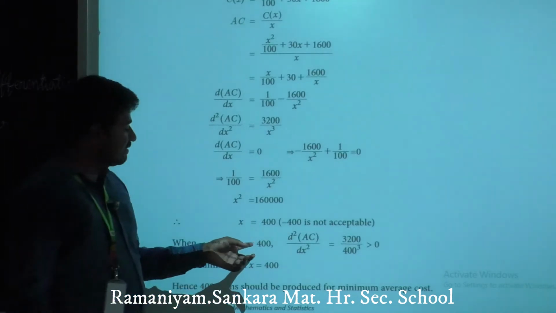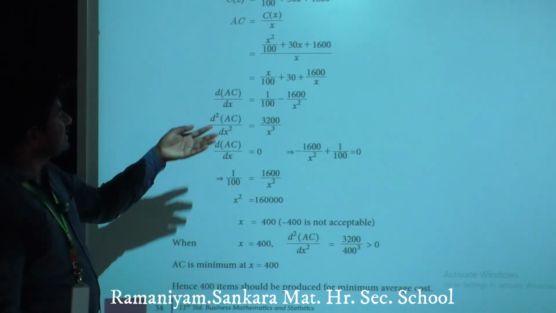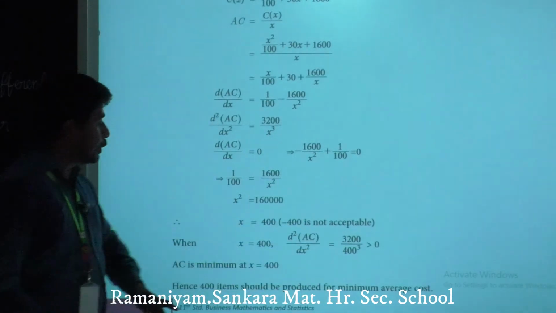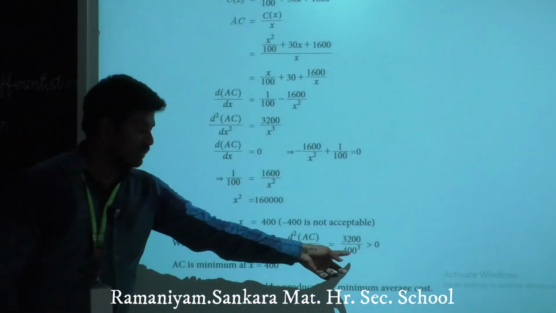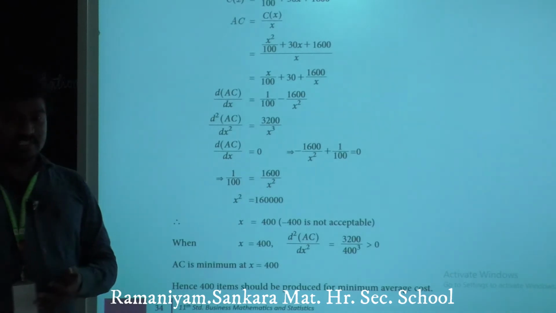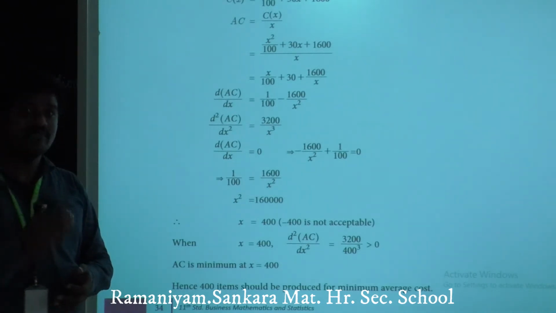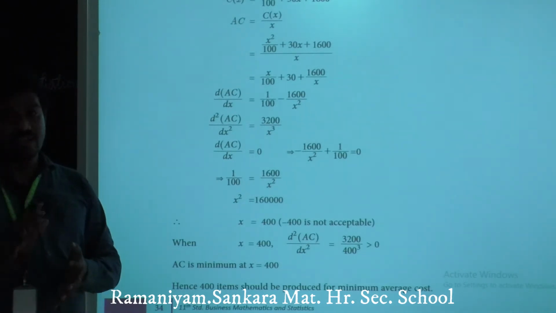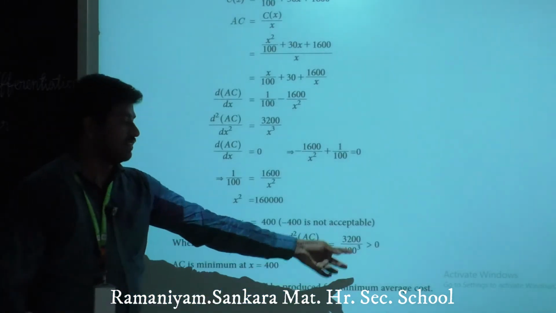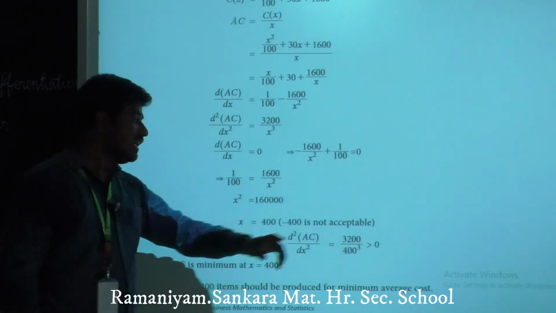Apply the value x equals 400 in the second derivative: 3200 divided by 400 cube. Here this is a positive value. You need not simplify this. You just check whether it is greater than 0 or less than 0. Here a positive value is there, so obviously it is greater than 0.